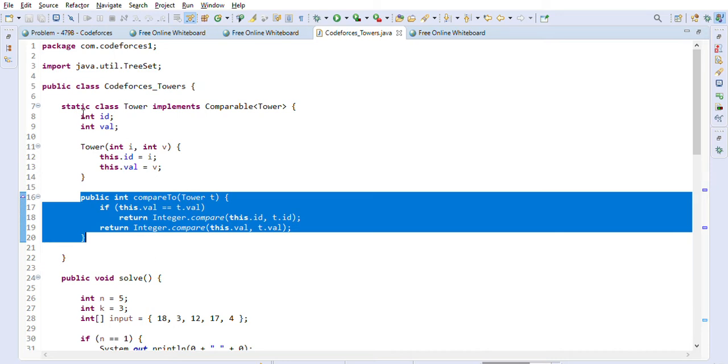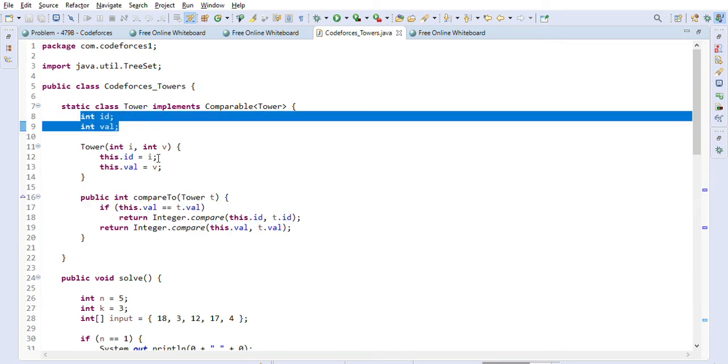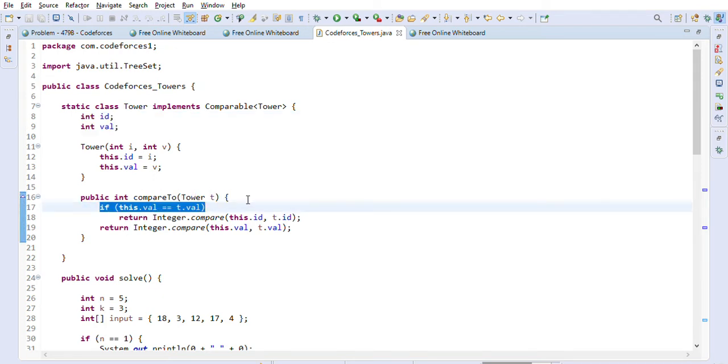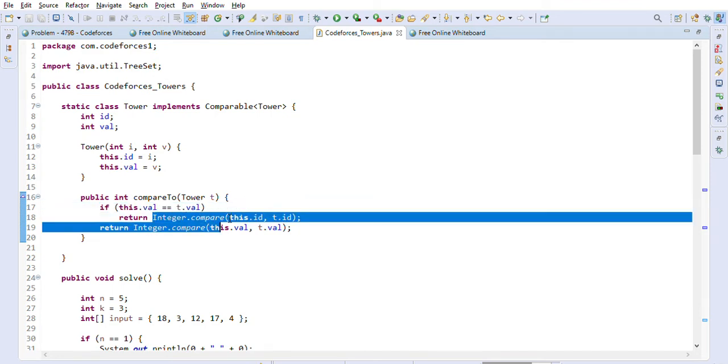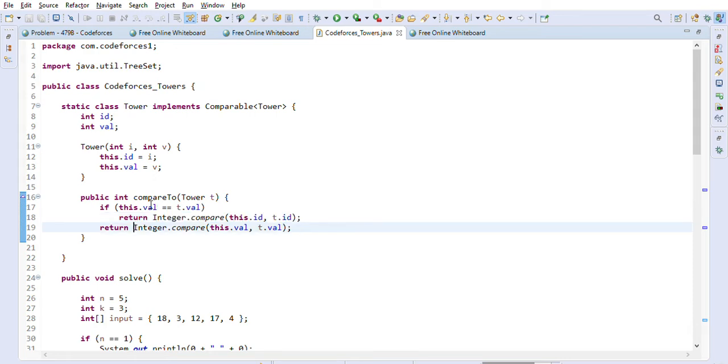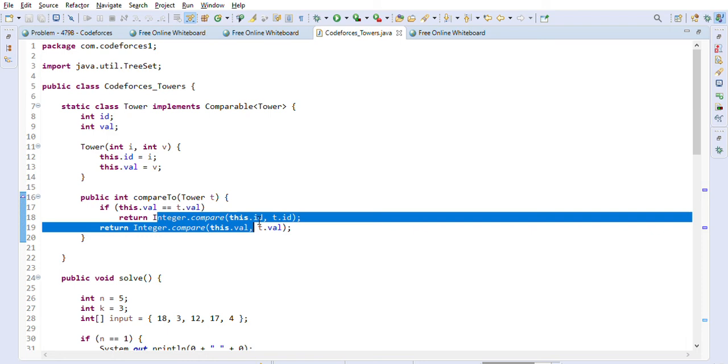So Tower is just a normal Java Bean class with two values, ID and value. ID is the index and value is the actual height of the tower. First we will compare based on the height. It will be incrementing height, because we are using the Integer.compare method, so it will be in ascending order of heights. If both are the same, we will use the ID, meaning the index.